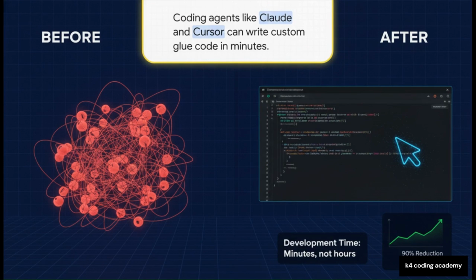And here is a real game changer. We honestly don't need massive frameworks to write boilerplate glue code for us anymore. Why? Because AI coding agents like Claude Code and Cursor can whip up that custom glue code in minutes. It is just so much more efficient to have an AI write a plain, dependency-free Python integration that's tailored perfectly to your specific app. I mean, it absolutely beats fighting a bloated framework's rigid abstractions at 2 a.m., for sure.